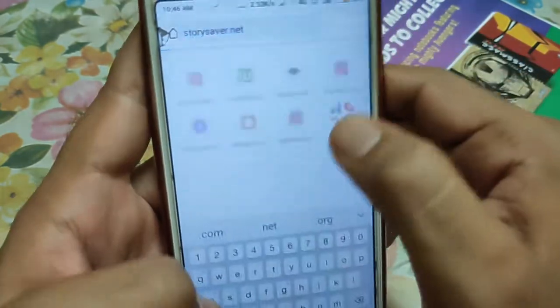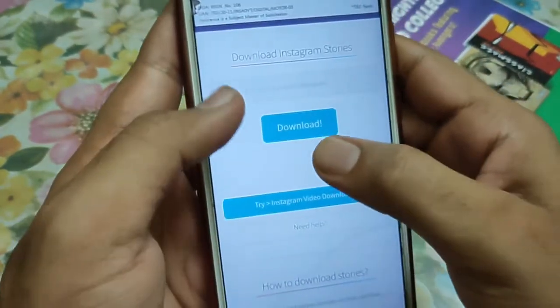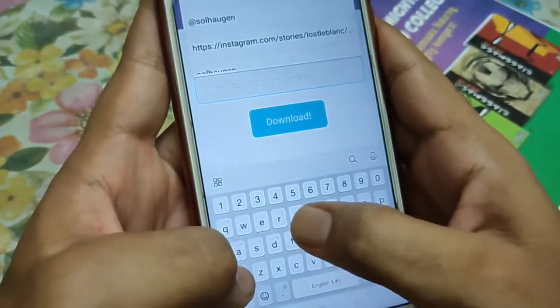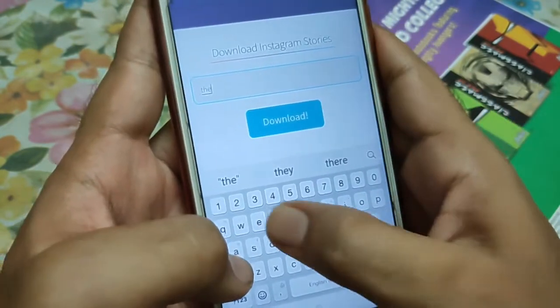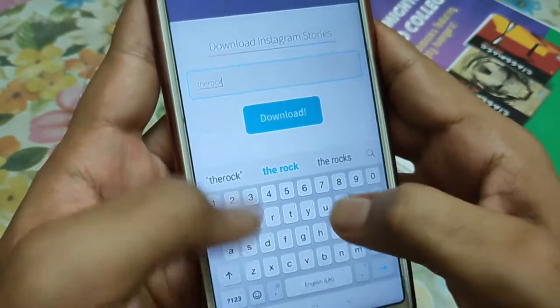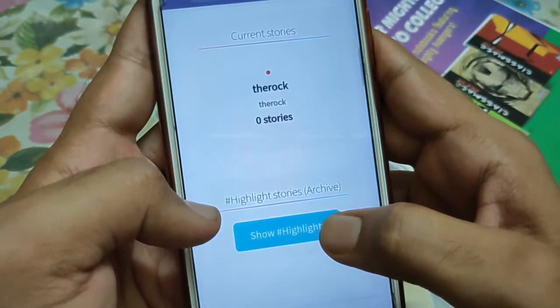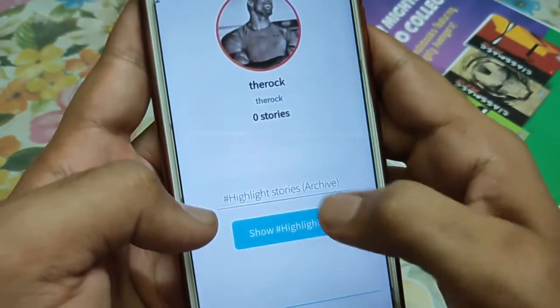You can see the link. Click on that. Once the website is open, you just need to type here the username of the Instagram account you want to see. So just write here the name. Here I'm searching for The Rock, and click on the download. Once you have pressed the download, all the new stories and the highlights will be available to you.